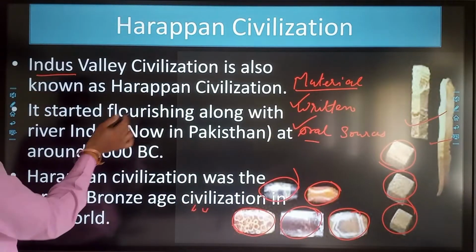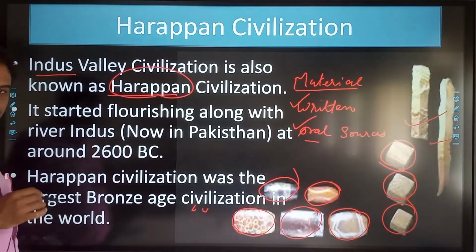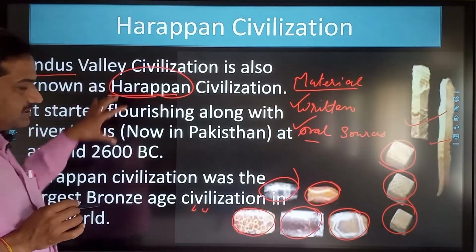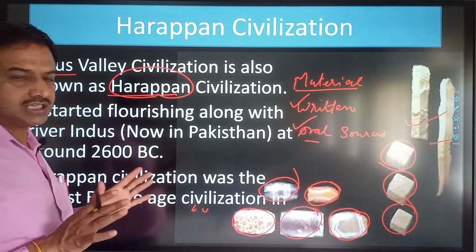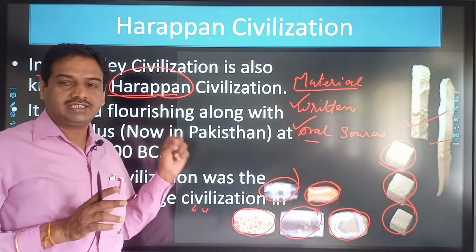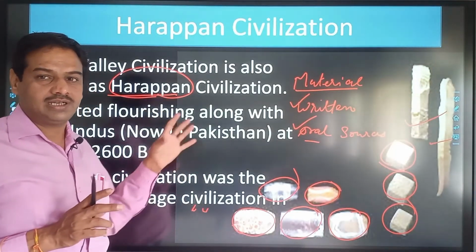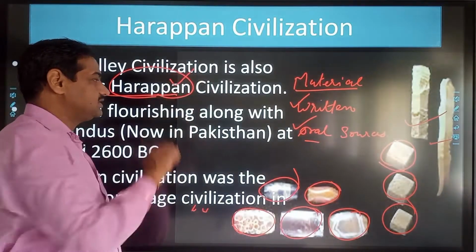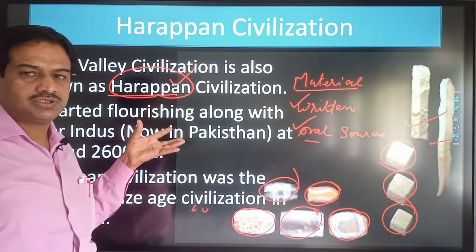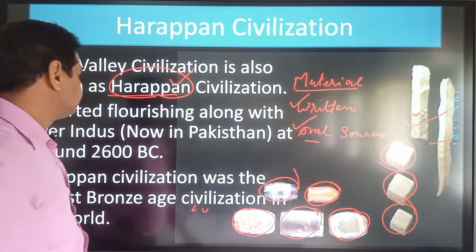Indus Valley civilization is also known as the Harappan civilization. Why is it called Harappan civilization? There is a story. Harappa is a place in the Indus Valley civilization, and the first place which was discovered was Harappa. As a result, the civilization is named after it, and it is known as the Indus Valley Harappan civilization, because it is named after the Harappa city. That is the first location which was discovered. As a result, it is also known as the Harappan civilization.